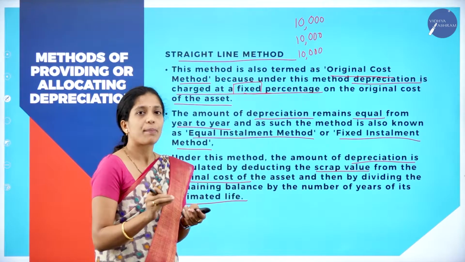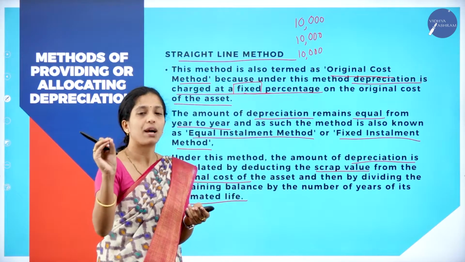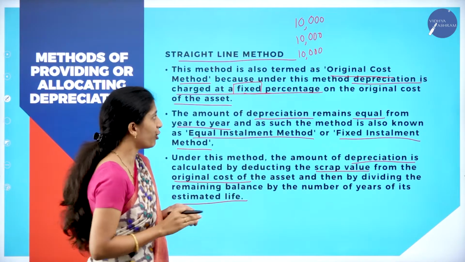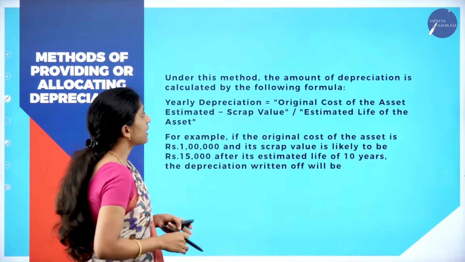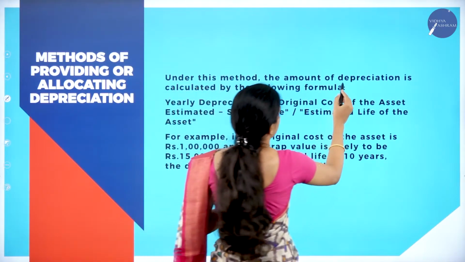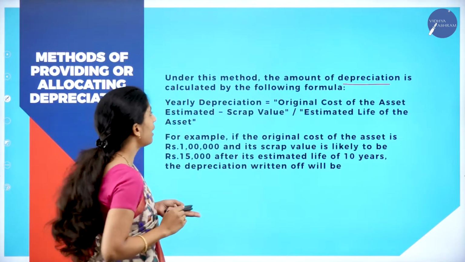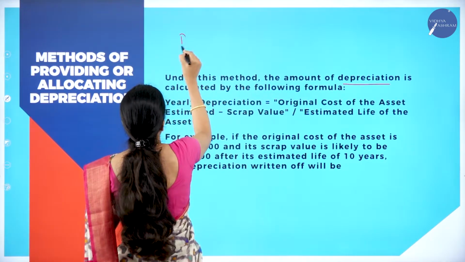Now, how to calculate depreciation? Original cost minus scrap value divided by life of the asset. I'll tell the formula also. Under this method, the amount of depreciation is calculated by the following formula. So what is the formula?